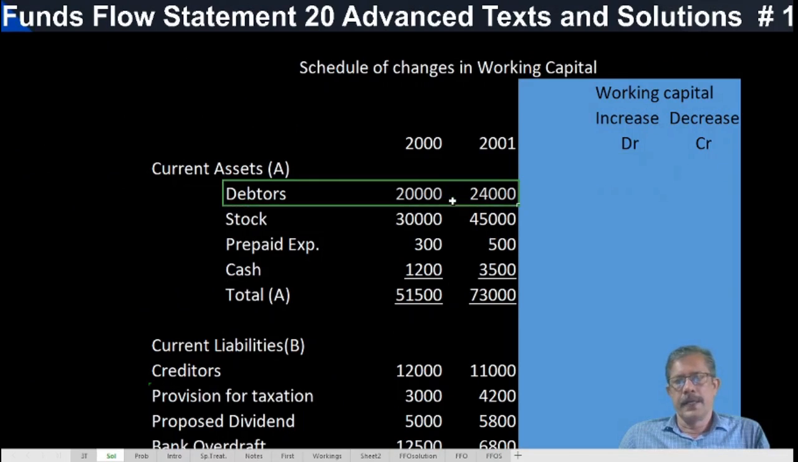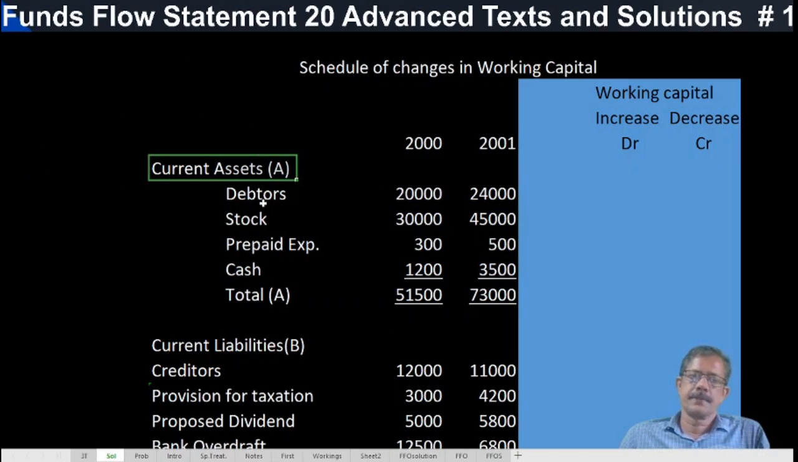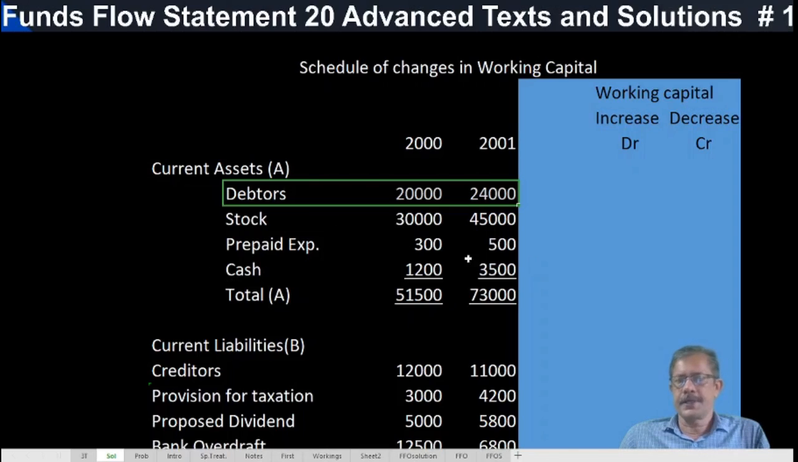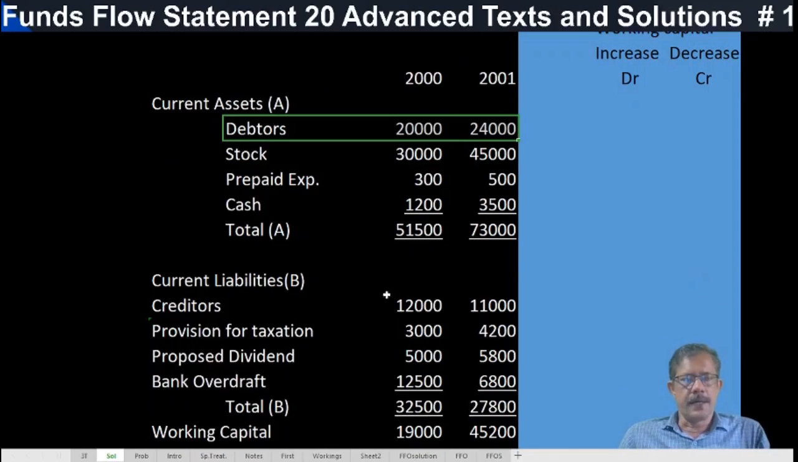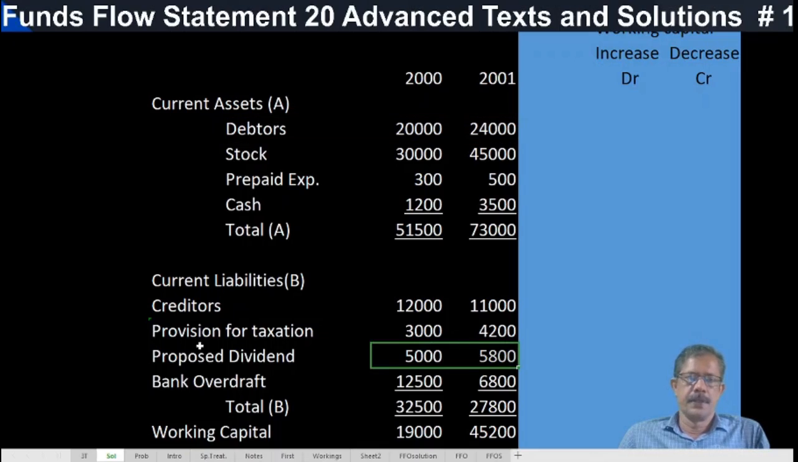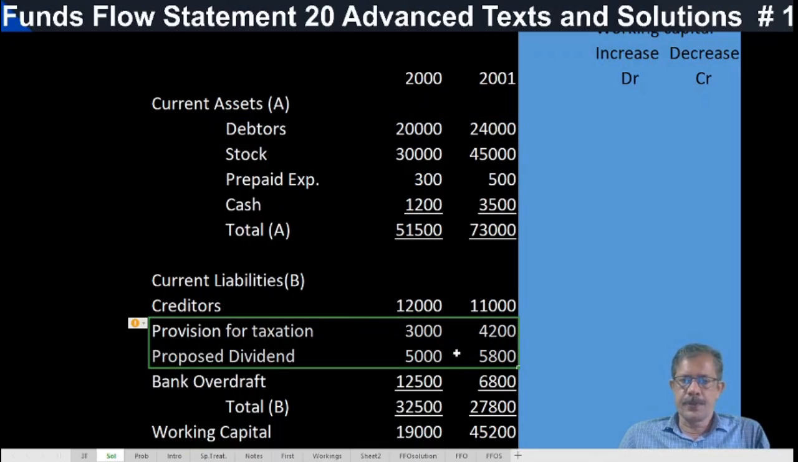See, first we write current assets: debtors, stock, prepaid expense, cash, etc. All current assets should be written like this. Then current liabilities: creditors, provision for taxation, proposed dividends. So provision for taxation and proposed dividends are treated as current items, so no further adjustment is required in the profit and loss adjustment account.